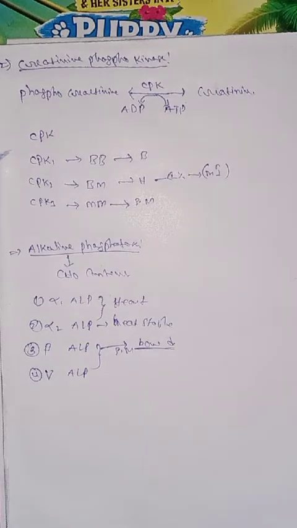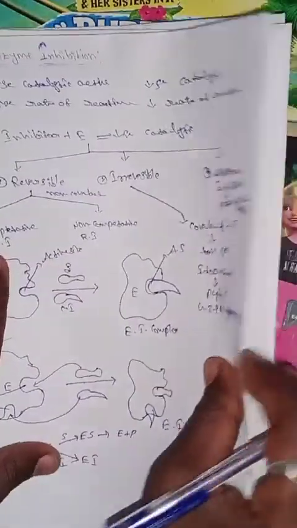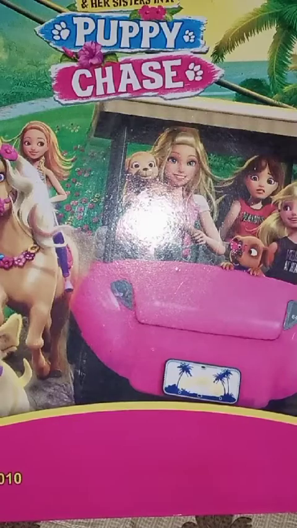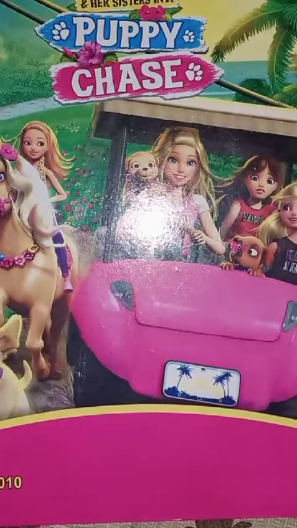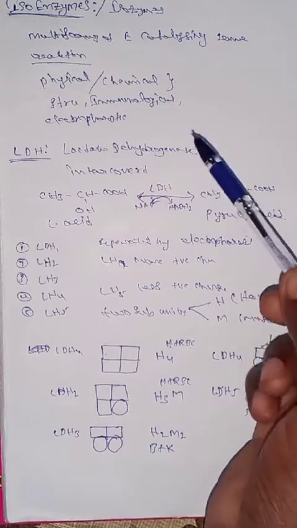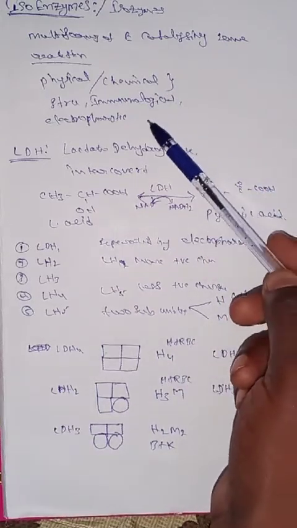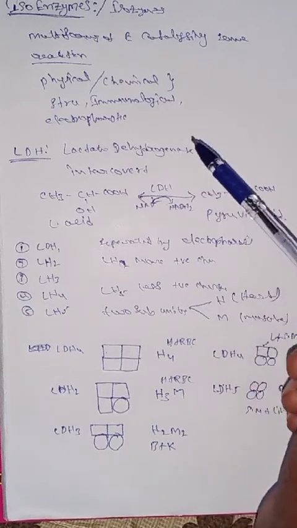So what is an isoenzyme? Isoenzymes are the different enzymes involved in increasing the rate of the same reaction. Isoenzymes differ in physical, chemical and other characteristics.